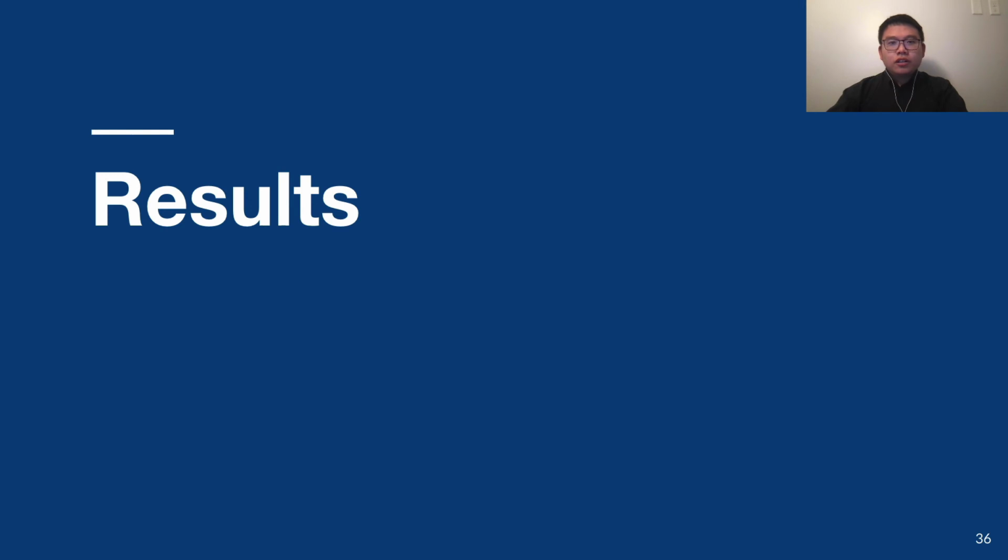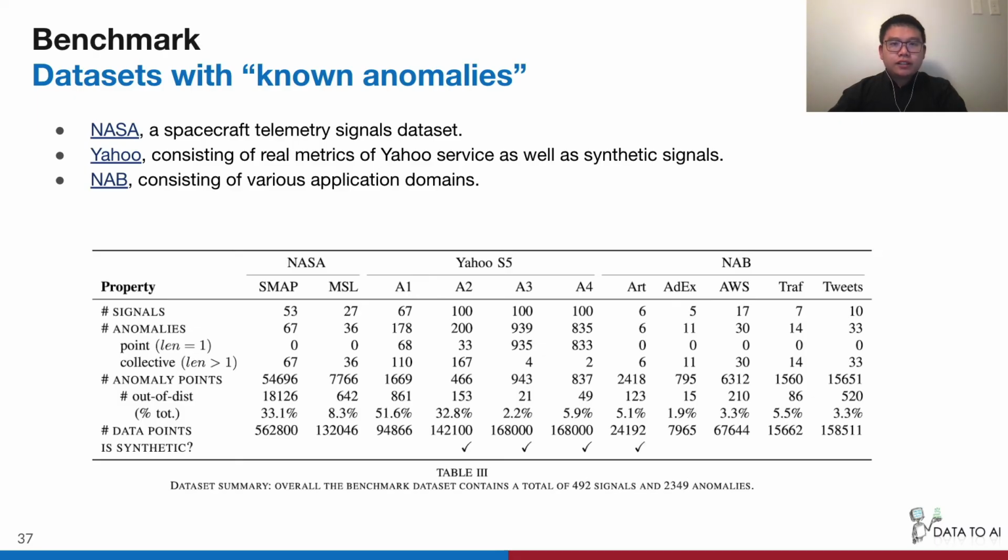In this session, we will report our evaluation results to demonstrate the effectiveness of TadGAN. To evaluate the algorithm, first, we need to have some datasets with known anomalies. We collected 11 datasets from 3 reputable data sources like NASA, Yahoo, and NAB.